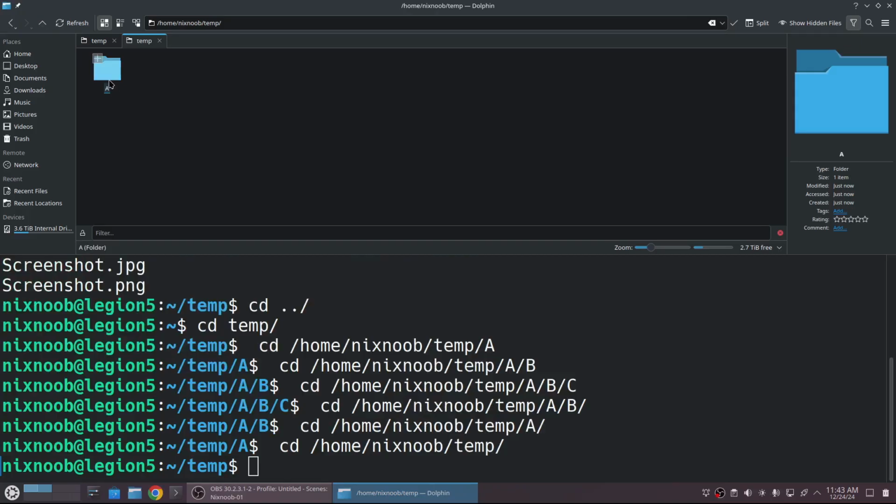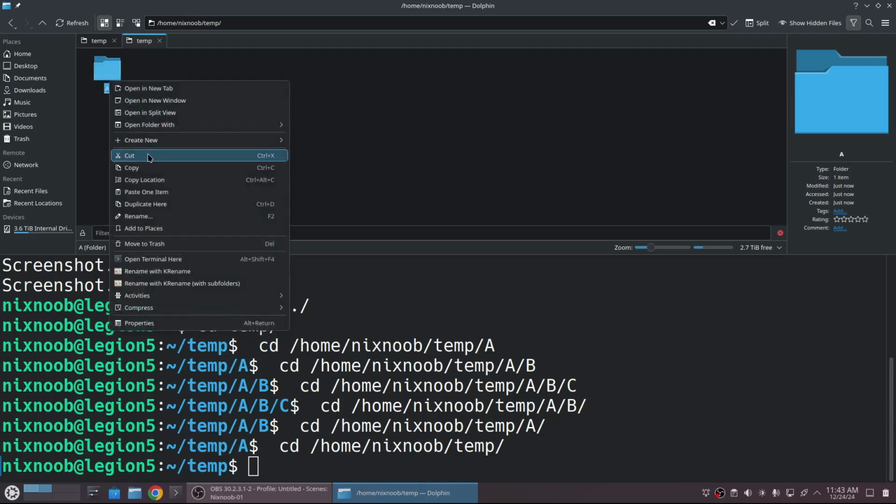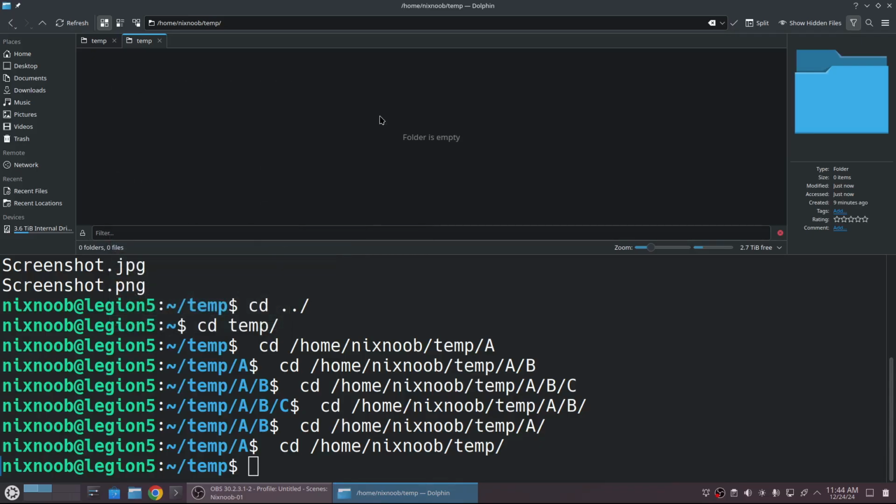With Windows, usually it's, go into registry edit and search for this and then change this to that or whatever. I'm going to move this to the trash. And I could have just hit the delete key, the same as you would in Windows, or shift delete to delete it without sending it to the trash, the same as you would with Windows.